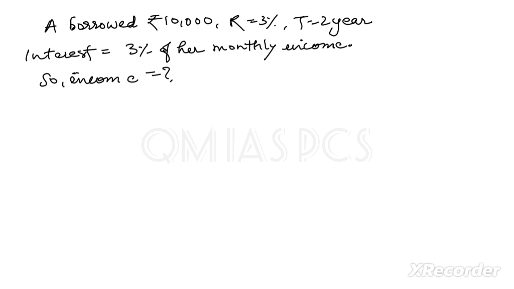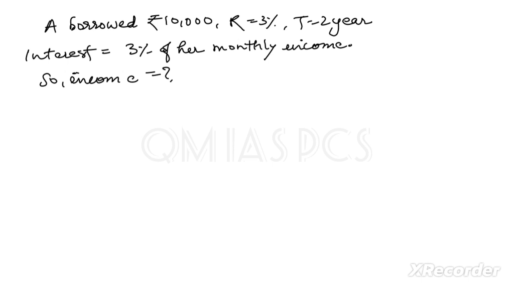See, this is a very simple question. What I have told you, just follow that formula. Just two formulas are there: simple interest is equal to PRT divided by 100. And why this formula? You understand that one? And the second formula is about amount. Amount is equal to principal plus simple interest.